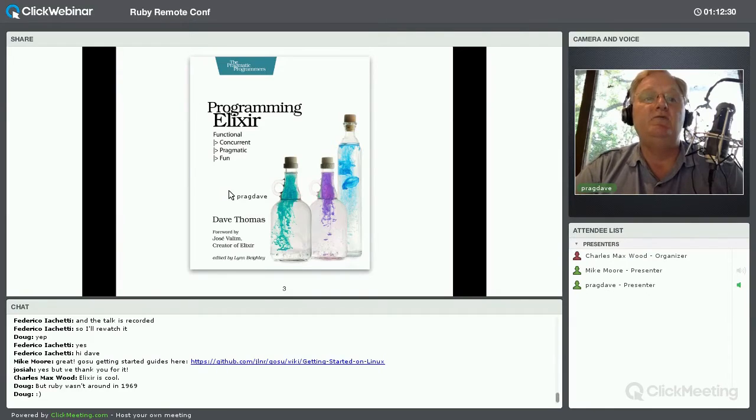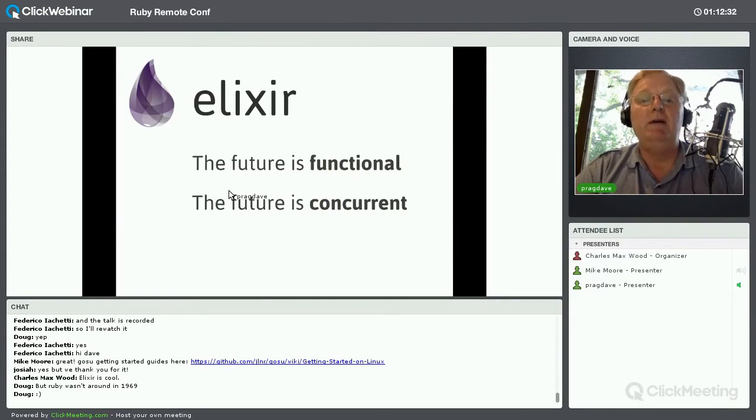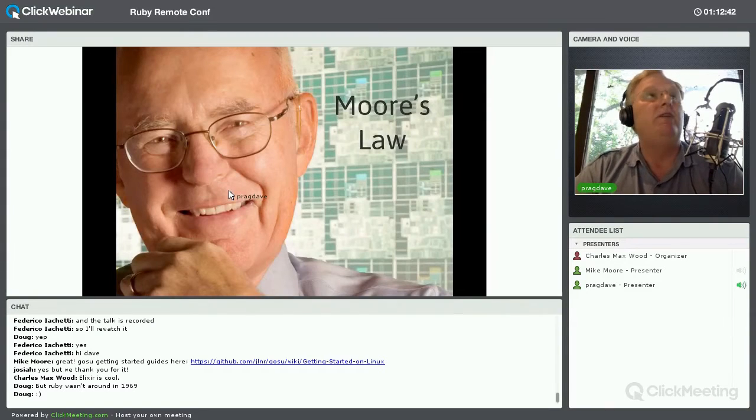Now, this is where I start to get pushback. My belief very strongly is that the future is functional, and obviously the future is concurrent. I mean, we have no option. Moore's law is still kind of accurate to a point, but it doesn't tell the whole story.